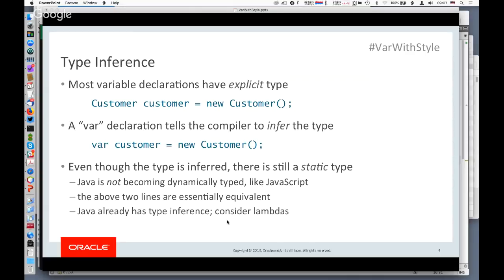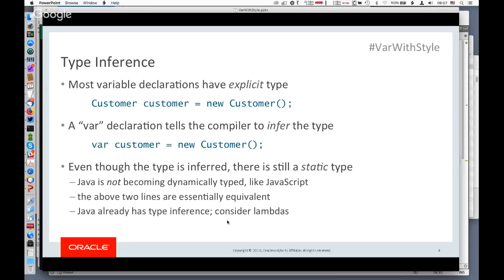Now, type inference is not new in Java. One of the things I've seen in several articles around the internet is that Java is getting type inference. And it's true that this is a new feature that has existed in other languages already. It's a new feature in Java. Other statically typed languages like C# and Scala and Kotlin and maybe a couple others have had the ability to declare variables this way and have the compiler infer the type for you.